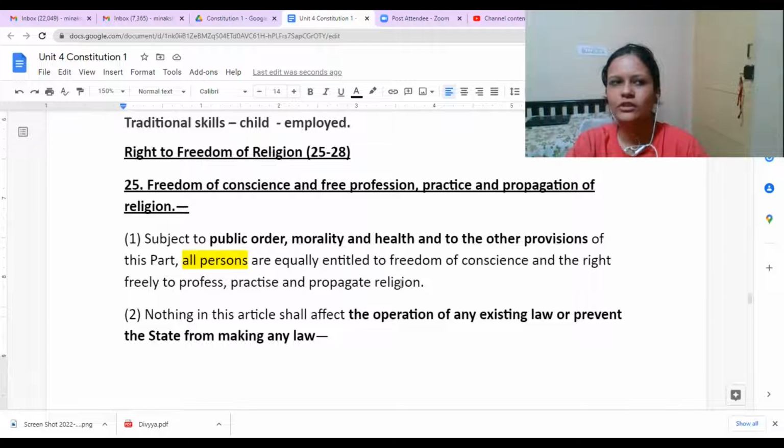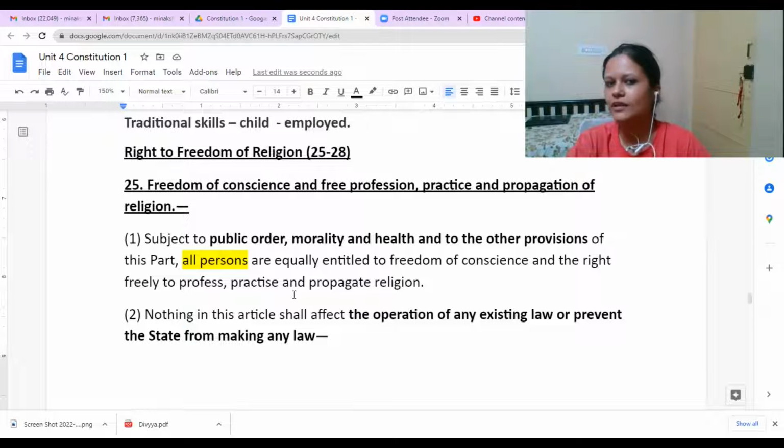So as such, there is no restriction. It's not like only Muslim people can practice, profess, propagate their religion, other religions cannot. There is no restriction as such, right? Everyone is free. That's why you would see all the different kinds of religious gatherings. During Eid, you would see Muslims gathering, during Puja and other festivals, Hindus gathering, during Christmas, Christians gathering, right?